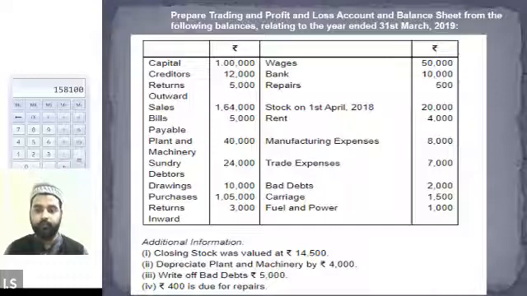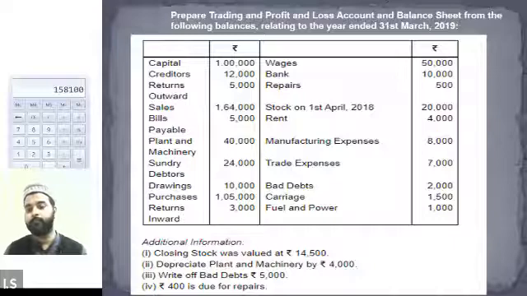Okay, then we have wages. I think till now you must have understood that if wages are given in the question, they are treated as a direct expense and written in the trading account. Please write down wages in the trading account on the debit side, 50,000. Then we have bank. Bank is an asset. We will write it in the balance sheet on the asset side. Please write it down, 10,000.